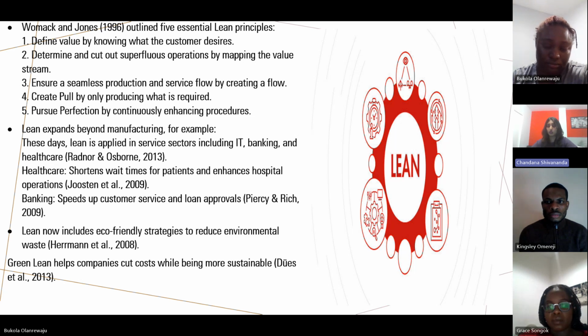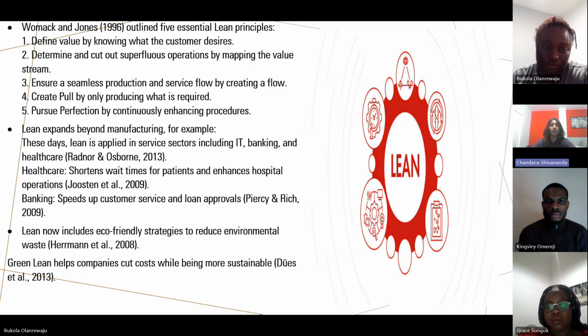Let's see how it is used in the healthcare sector. It shortens the wait time for patients and enhances operations, so patients don't need to wait for a long time and hospital operations get done faster. In the banking sector, it speeds up customer services and loan approvals are done faster.